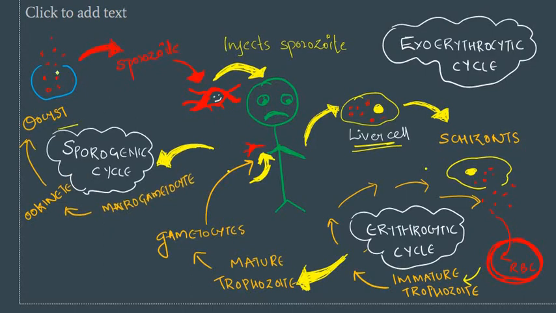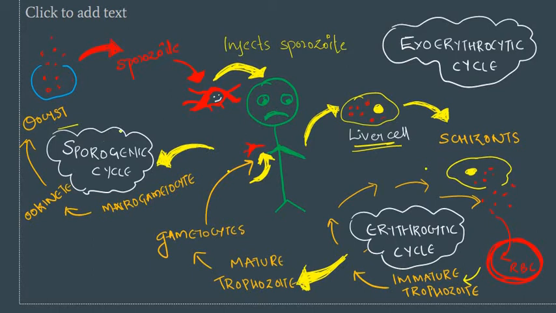The oocyst matures and gets converted into sporozoites, ruptures, and reaches the salivary gland of the mosquito. When it takes its blood meal, it passes the sporozoites into the human. So this is the cycle.